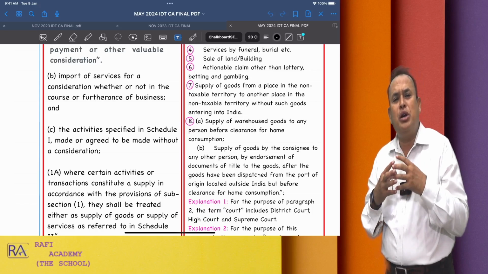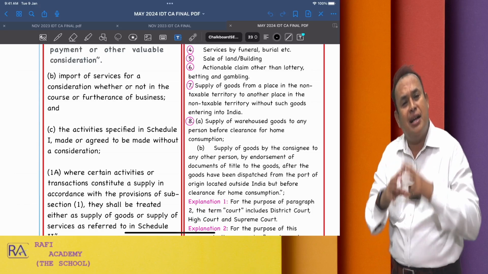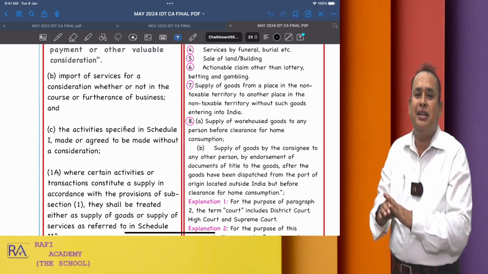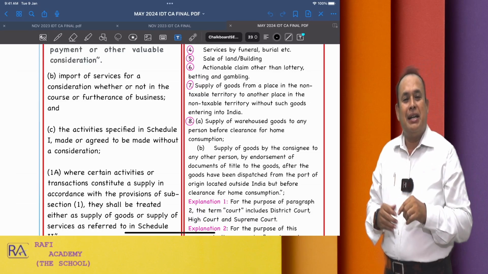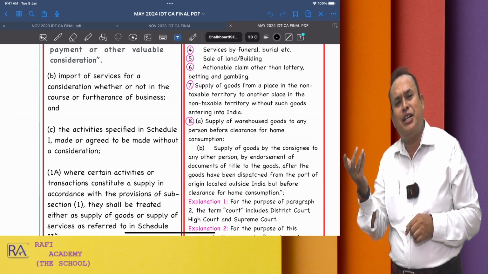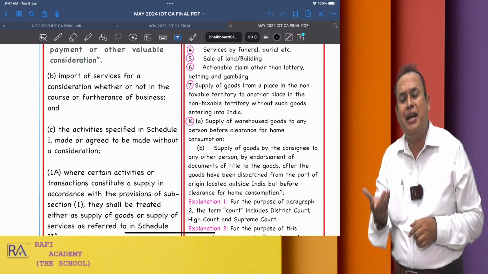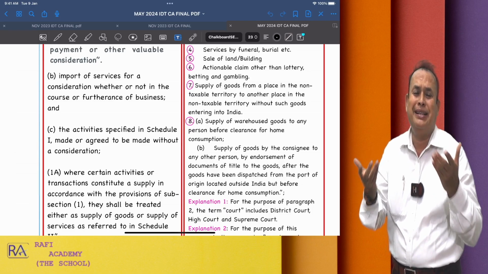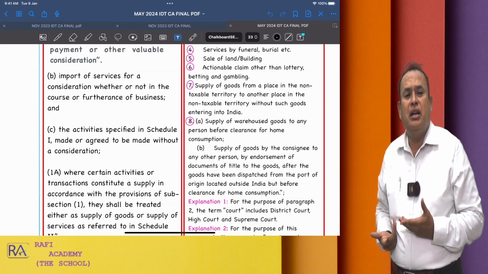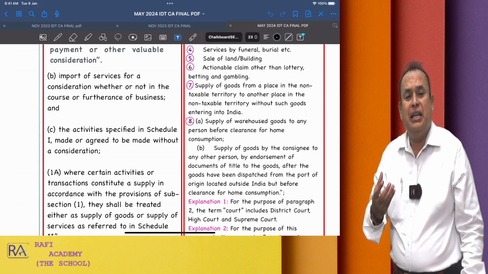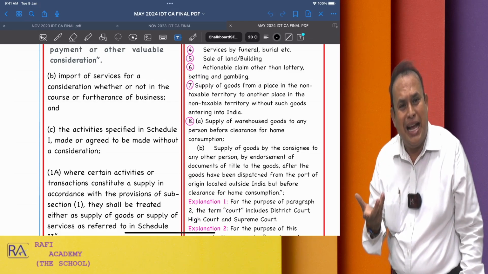I am not going to concentrate on consideration either, because you already covered it well at the intermediate level. Consideration, as defined under section 2, subsection 31, may be in kind, it may be in cash, and it may be received for the transaction or forfeited amount, as the case may be.